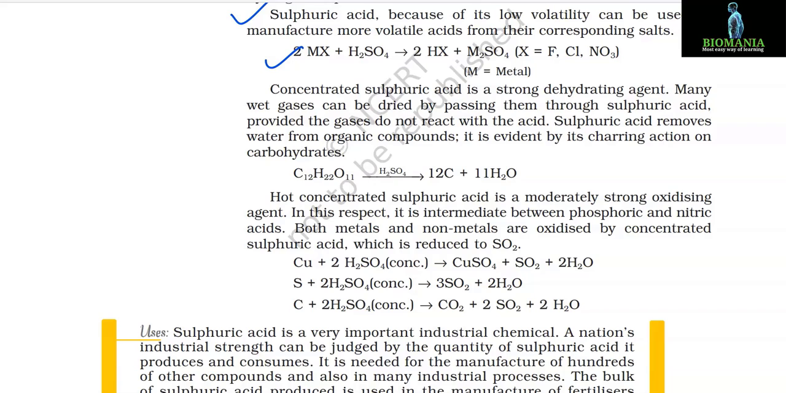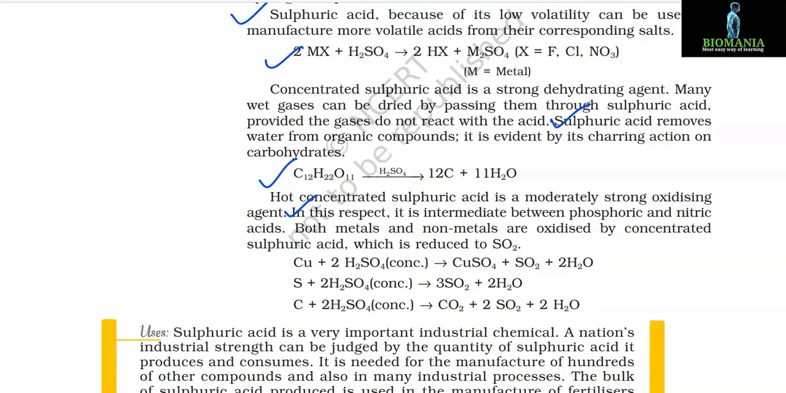Many wet gases can be dried by passing them through sulfuric acid, provided the gases do not react with the acid. Sulfuric acid removes water from organic compounds. It is evident by its charring action on carbohydrates. C12H22O11 in the presence of H2SO4 gives 12C + 11H2O. Hot concentrated sulfuric acid is a moderately strong oxidizing agent.